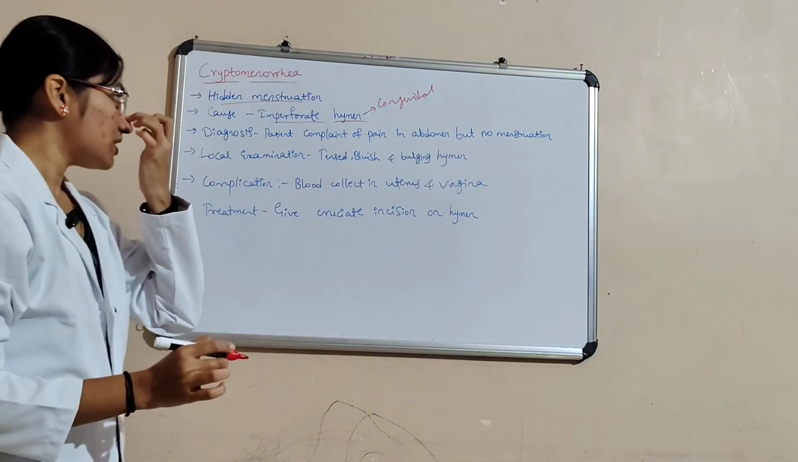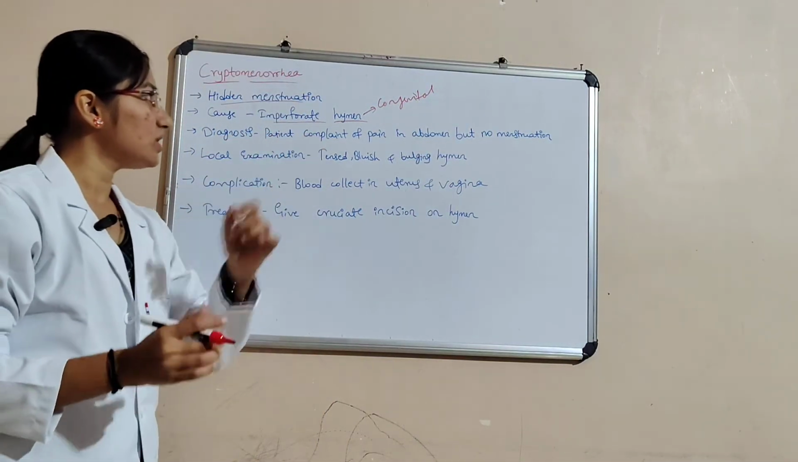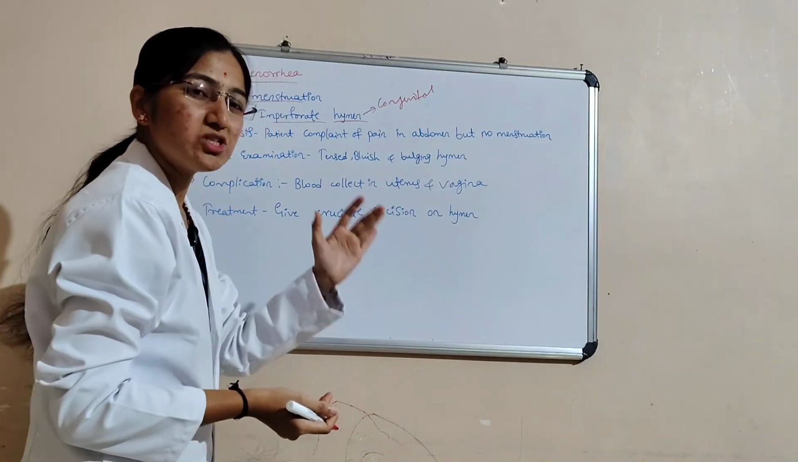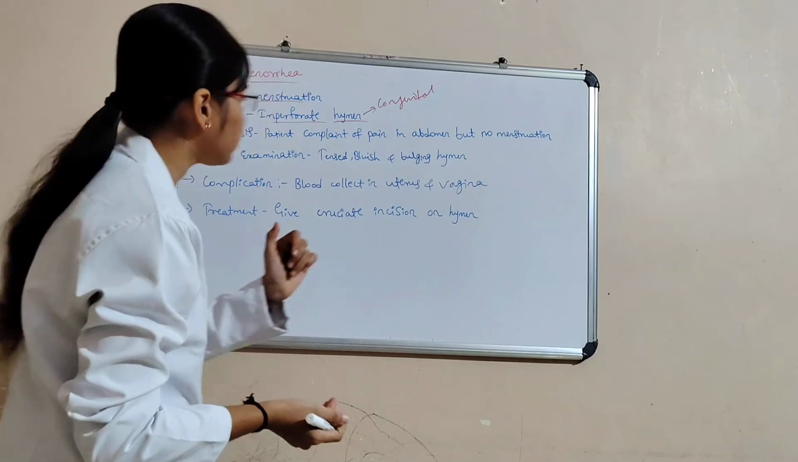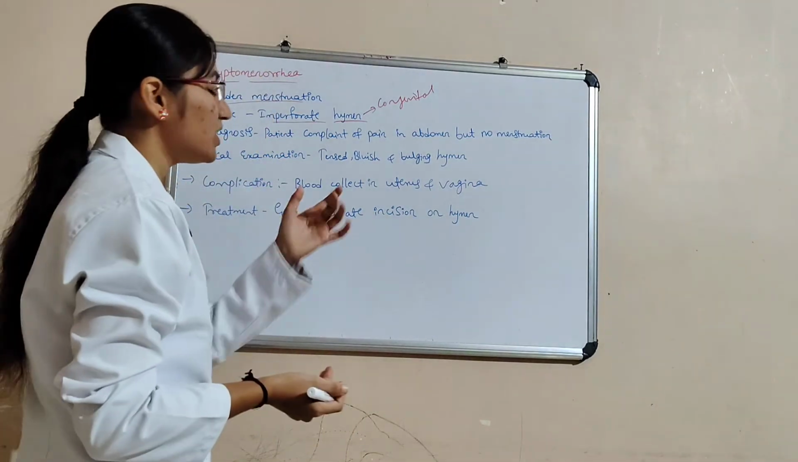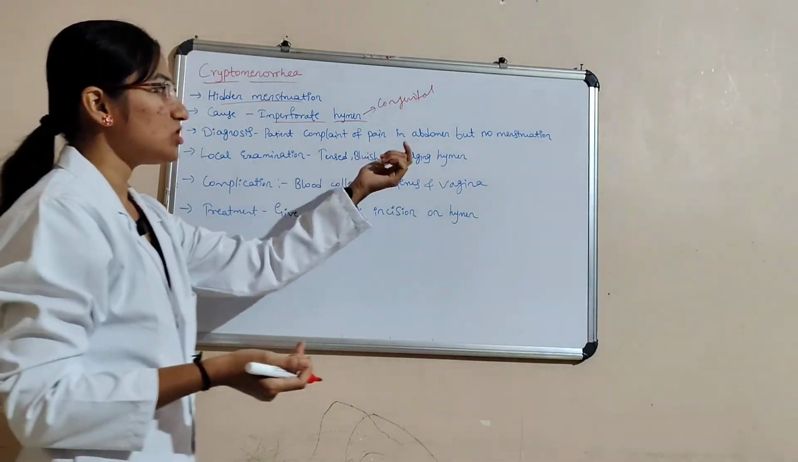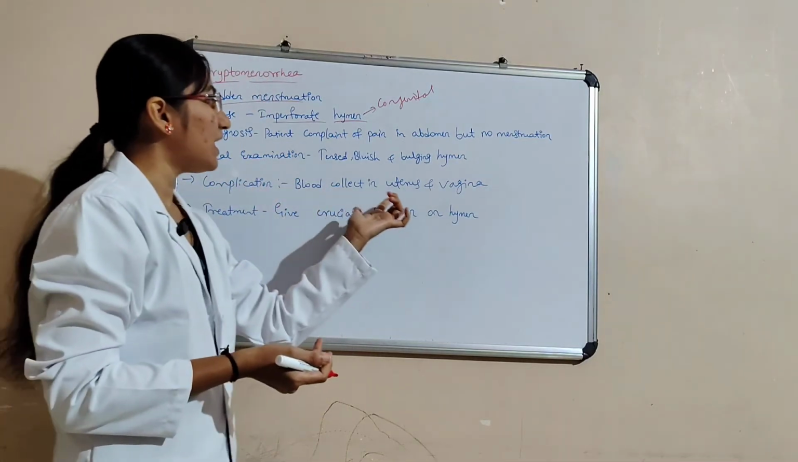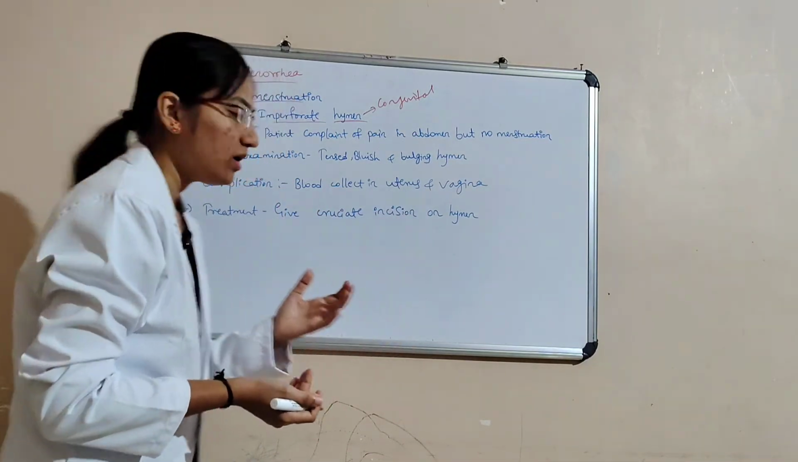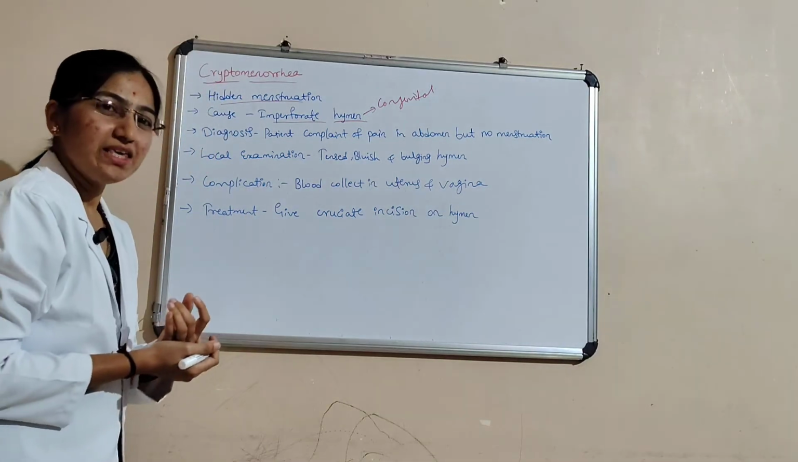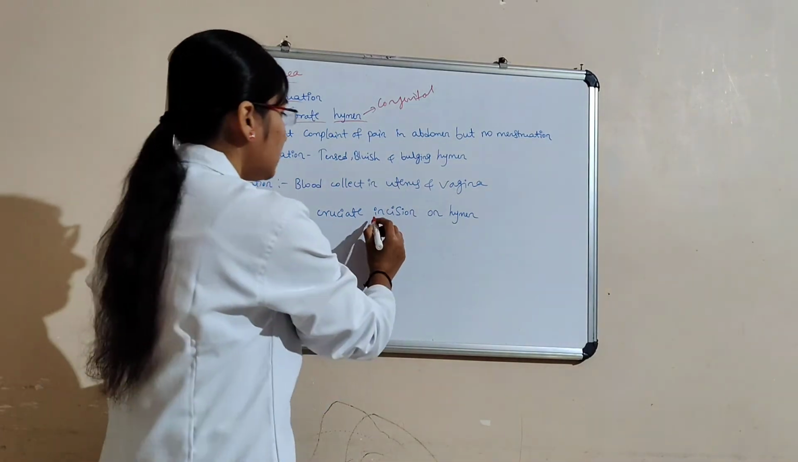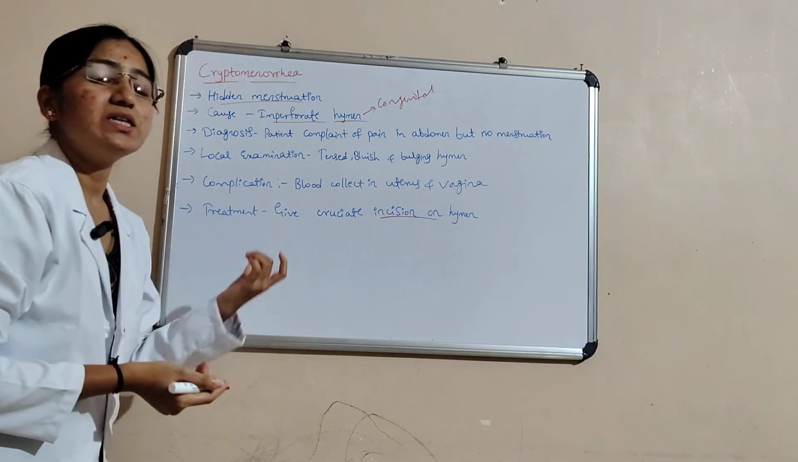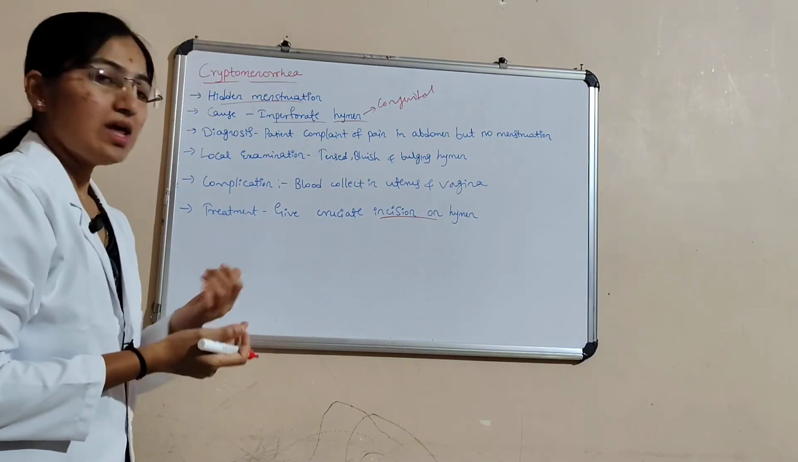For diagnosis, the patient complains of pain in the abdomen but no menstruation due to the obstruction in the outflow tract. On local examination, a tense, bluish, bulging hymen can be seen. Complication is blood collecting in the uterus and vagina. Treatment is to give a cruciate incision on the hymen. This is all about the disorders of menstrual cycle.